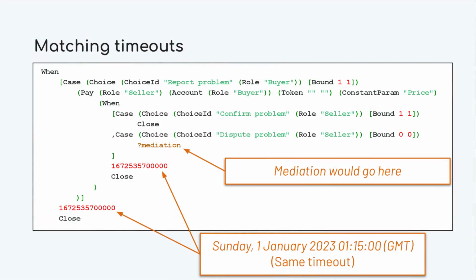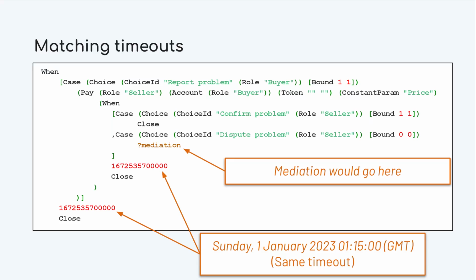So for example, let us consider the arbitration mechanism in the escrow contract. First, the buyer is supposed to report a problem or confirm whether everything went okay. And if the buyer reports a problem, then the seller has the opportunity to either confirm there was a problem or dispute it. In this particular example, we have set both timeouts to be the same.